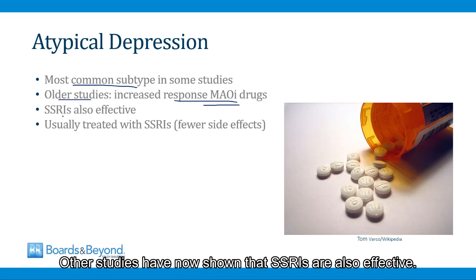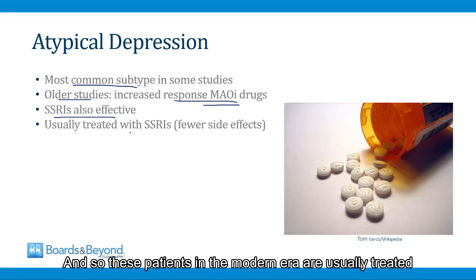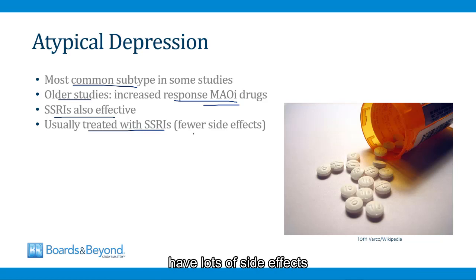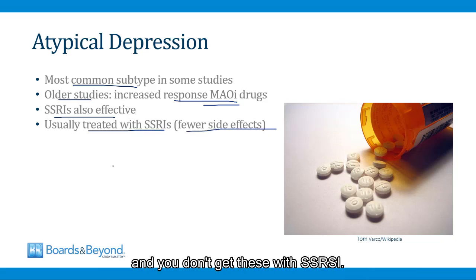Other studies have now shown that SSRIs are also effective, and so these patients in the modern era are usually treated with SSRIs, and that's because MAO inhibitors have lots of side effects, and you don't get these with SSRIs.